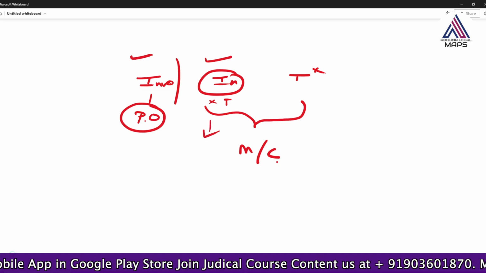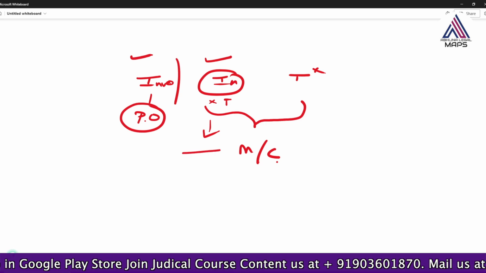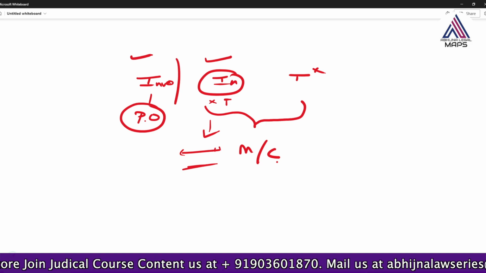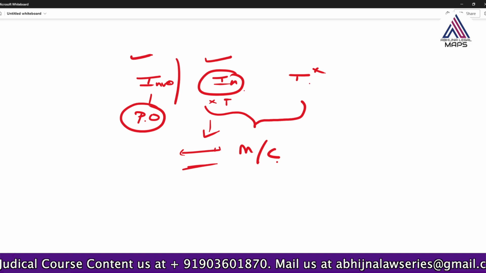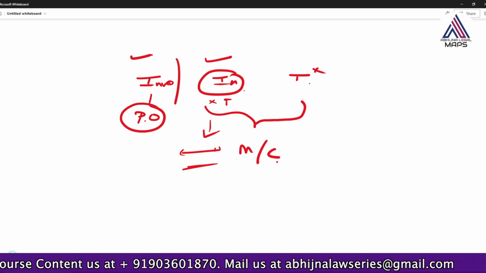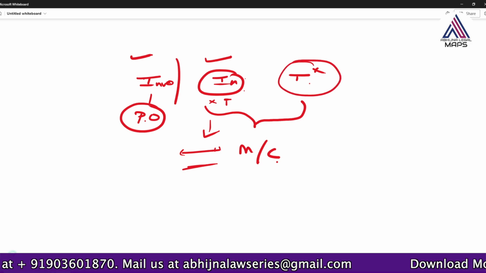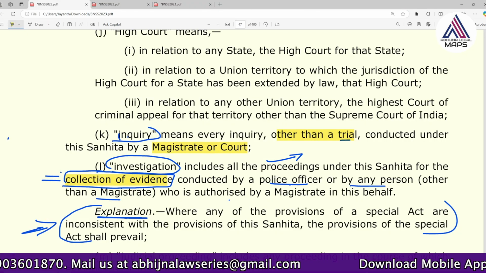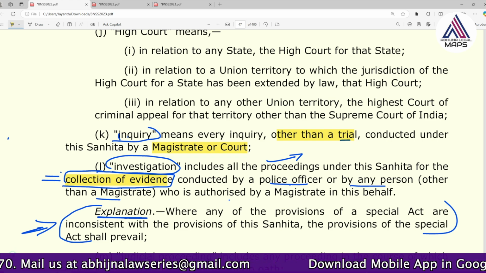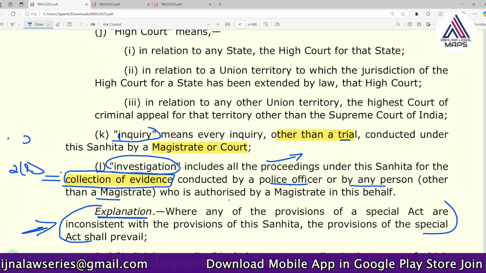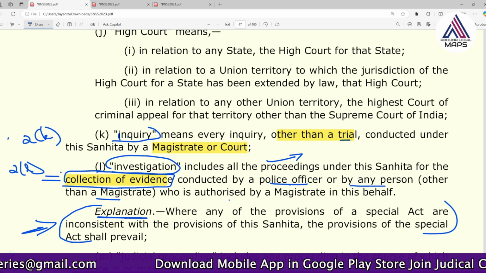They are not actually trial, but some enquiry the court will do. So that's why that provision has been given. The definitions of investigation and enquiry are in section 2L and section 2K.